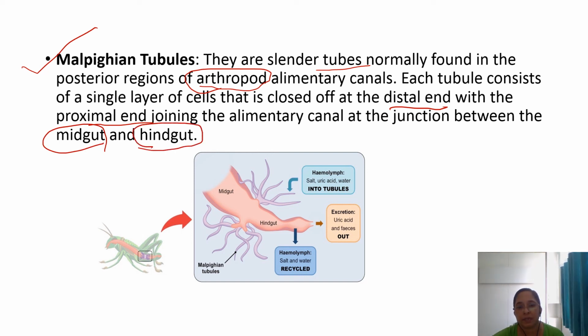Here, see the midgut, hindgut, and these are the Malpighian tubules through which the excretory waste product comes out from the body of arthropods. So this is another type of excretory organ, Malpighian tubules.